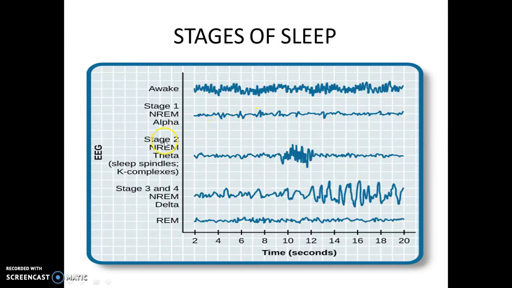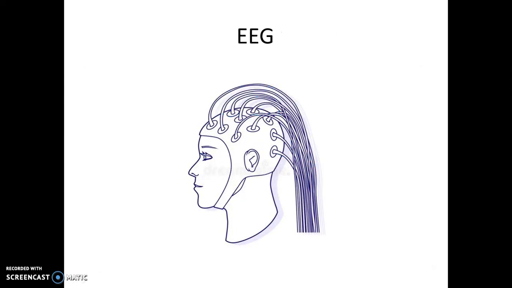And then he enters into a stage 2, that is theta waves, and the characteristic feature is sleep spindle. Sleep spindles are nothing but bursts of alpha waves that occur periodically. And next comes stage 3 and stage 4 of slow wave sleep. Here you can see delta waves of frequency 3.5 cycles per second. This is a stage of very deep sleep, and this sleep is followed by REM sleep.